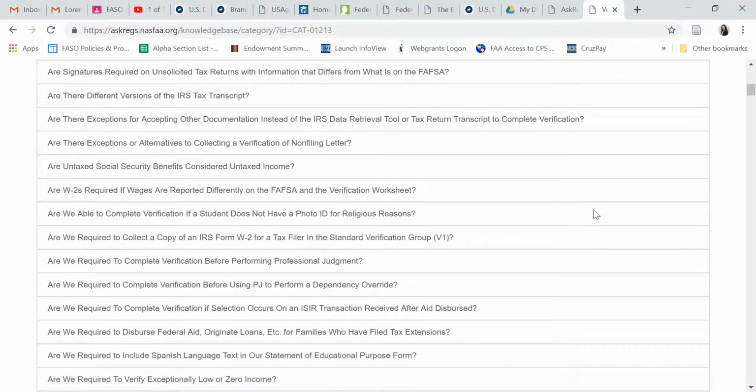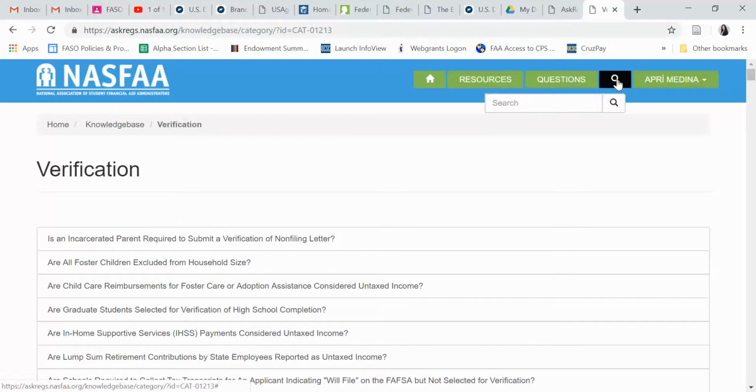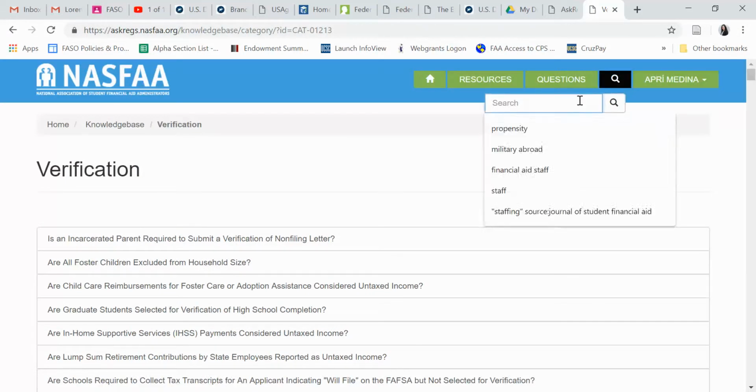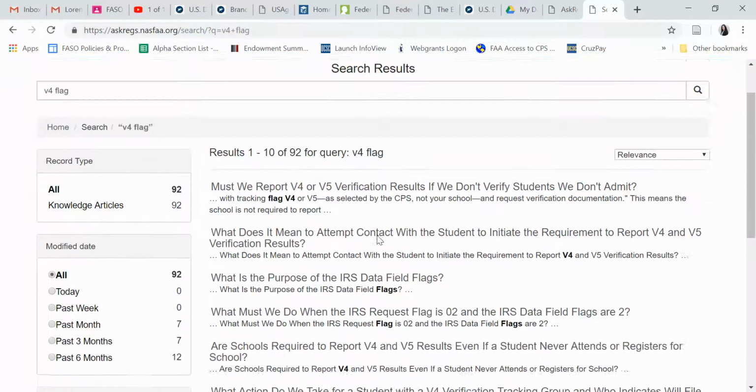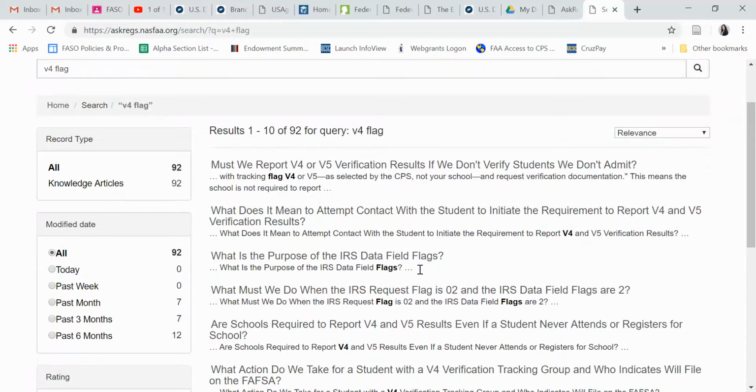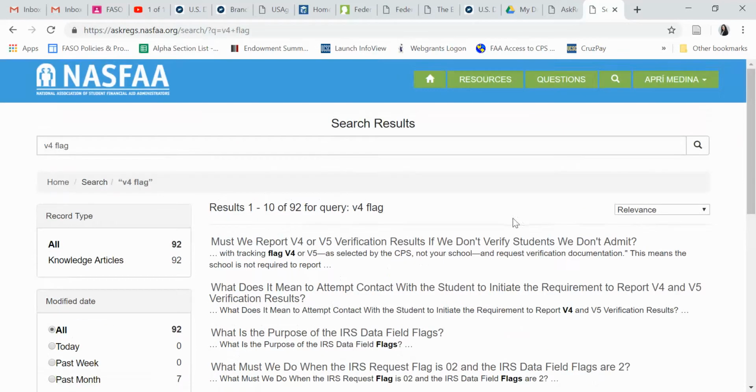The list goes on. So sometimes what I wind up doing is just searching more specifically. Let's say I have a question about the V4 flag, which is a verification code flag. It's going to search and bring up the common things where that's a keyword. So it's very helpful. I'd encourage you to bookmark it.